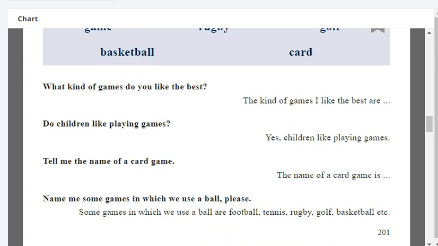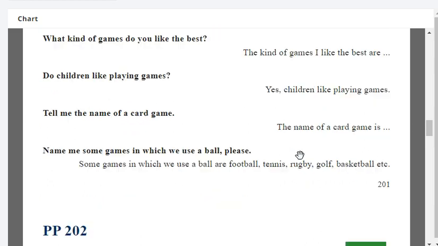What kind of games do you like the best? The kind of games I like the best are golf, golf hand, baseball. Baseball. Very good. Do children like playing games? Yes, children like playing games. Tell me the name of a card game. The name of a card game is Pokemon card game. Pokemon card game. Very good.